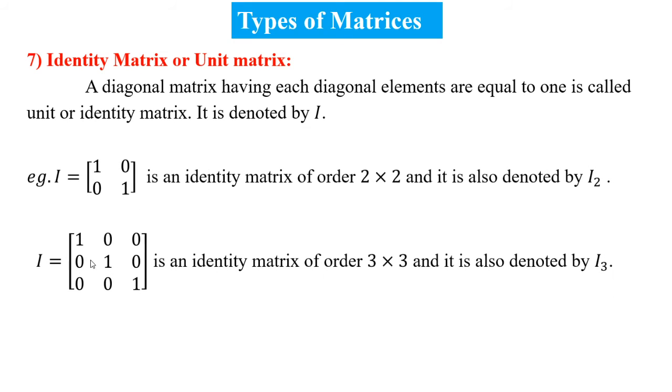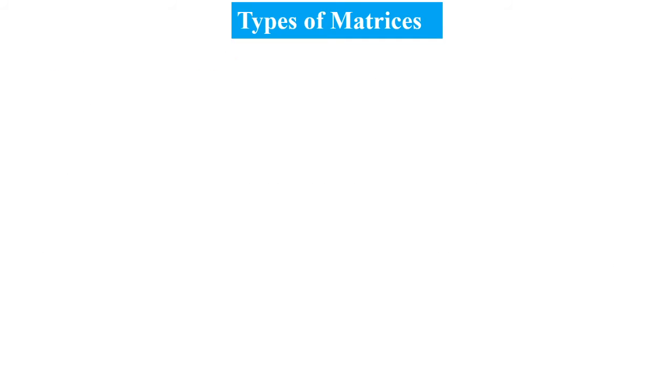In another example, the order of the matrix is 3 by 3. Let us see, the diagonal elements 1, 1, 1 are all 1, and the non-diagonal elements are 0. So it is known as an identity matrix.